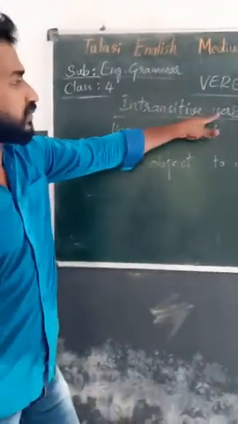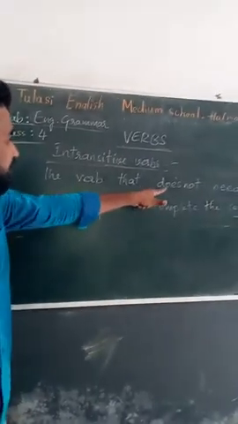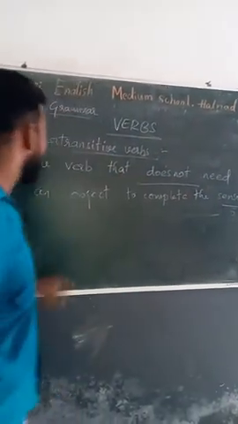Here, intransitive verbs, the verb that doesn't need an object.